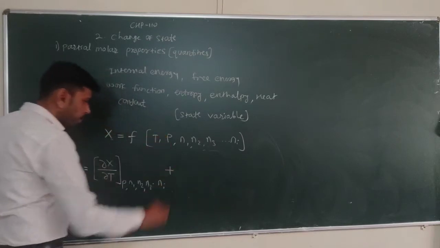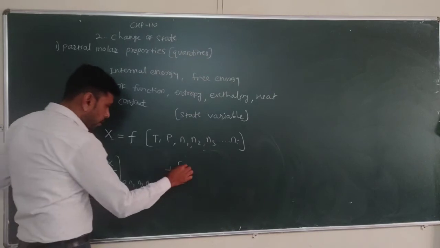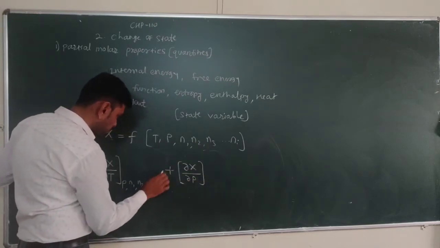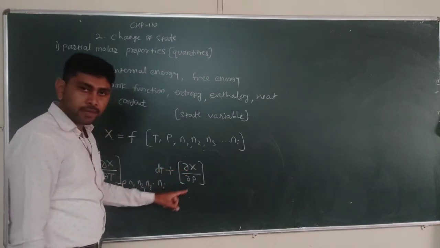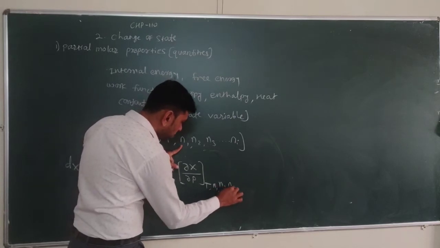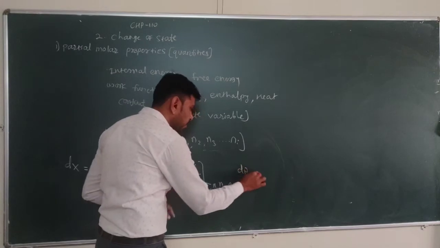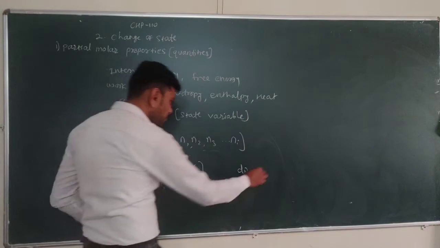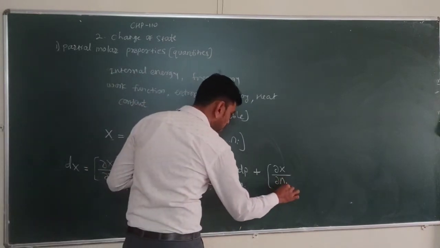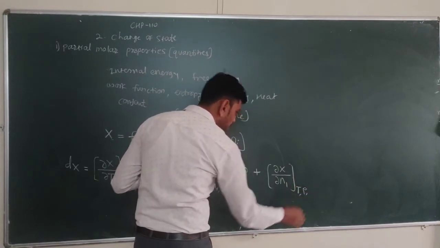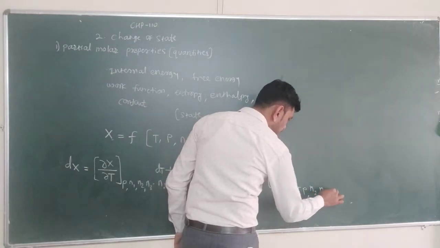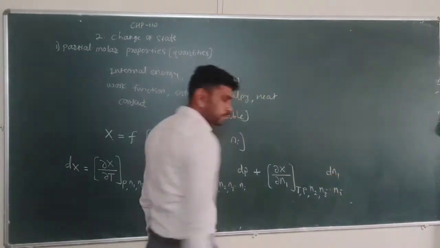Plus, now the second time I change this property with respect to the second quantity, pressure: delta X by delta P at constant temperature, N1, N2, N3, Ni constant, times dP. Similarly, we change this property with respect to another quantity, N1, at constant temperature, constant pressure, constant N2, N3, Ni, times dN1.